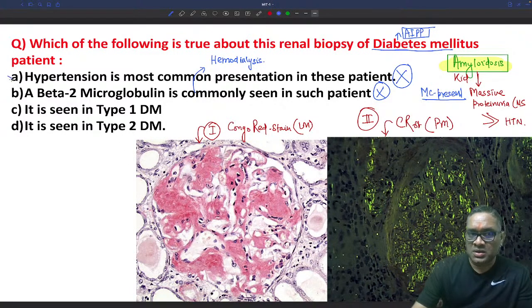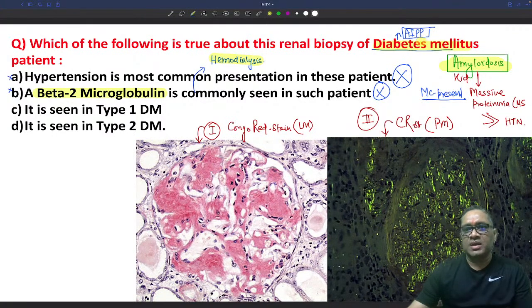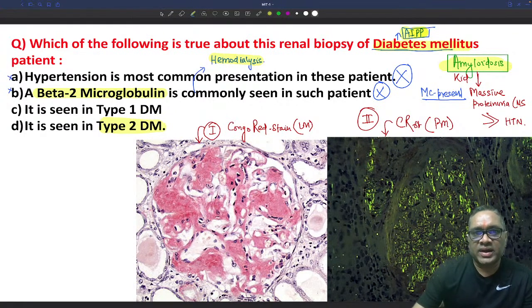So now the first option and second option have been ruled out because beta 2 microglobulin is seen in hemodialysis. Now understand this point. Beta 2 microglobulin is seen in hemodialysis. So it is not hemodialysis, it is diabetes mellitus. In diabetes mellitus, we are seeing islet cell associated polypeptide amyloidosis, right? So which will be seen in type 2 diabetes, not in type 1 diabetes. So that is the important point, right? So in type 1 diabetes, we will not see amyloidosis. So the correct answer will be D.